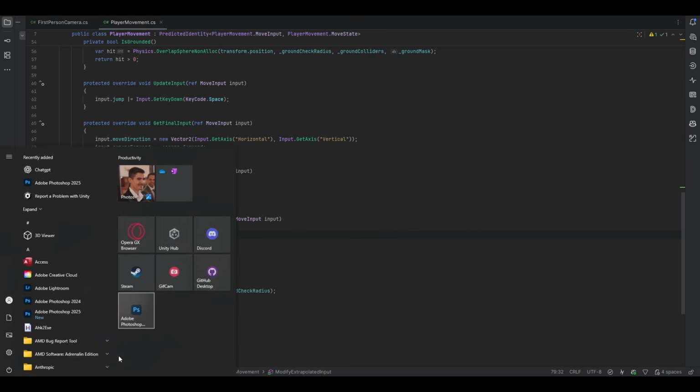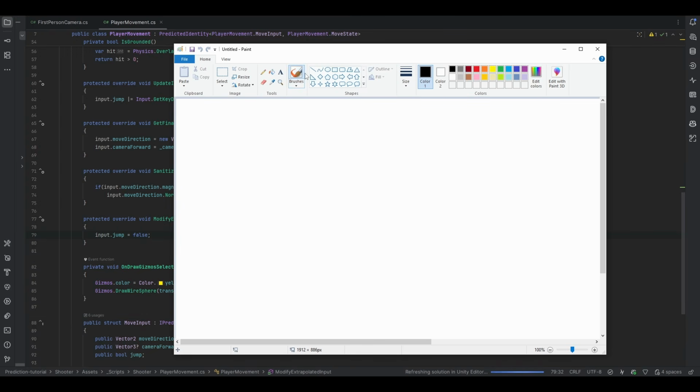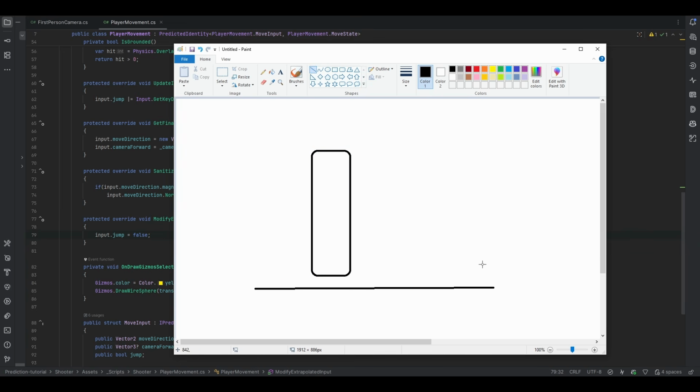Now let me just try and explain it again, because I think it's very important that you understand this part of prediction in order to actually debug your own stuff. So let's say that we have the player here, right? That's the player, and he pressed to jump 5 ticks ago. Well, he pressed to jump, and let's say we now have a very high ping, which means we haven't actually received any input since he jumped and landed again. Let's say that he's jumping up on a ledge, right? So we have this here, and like that.